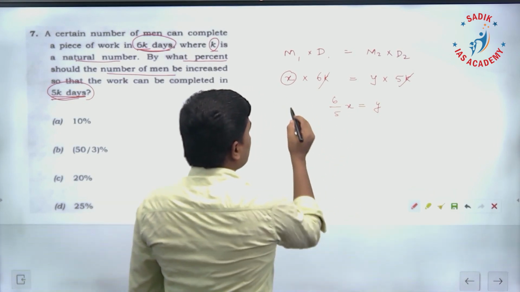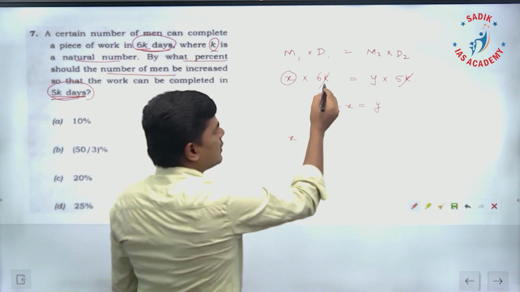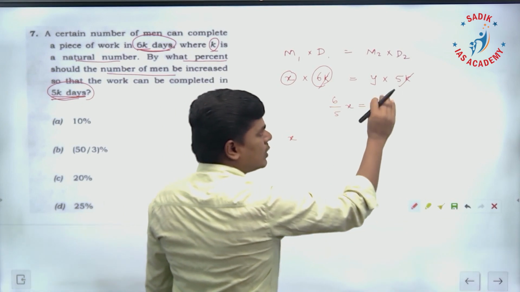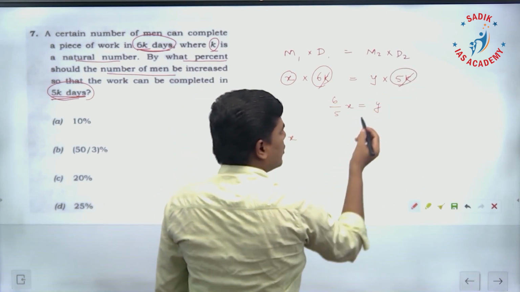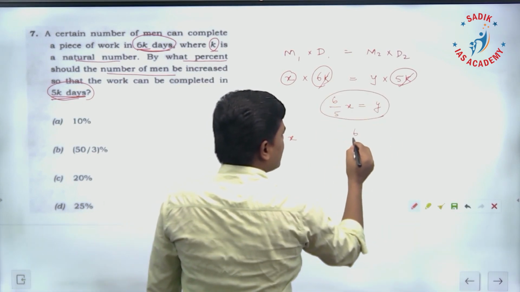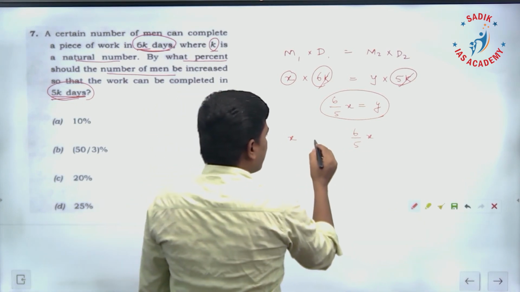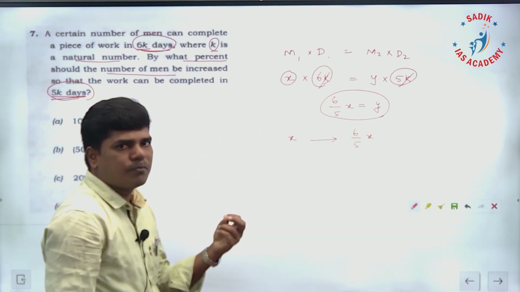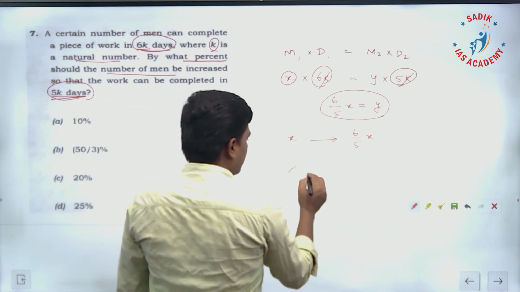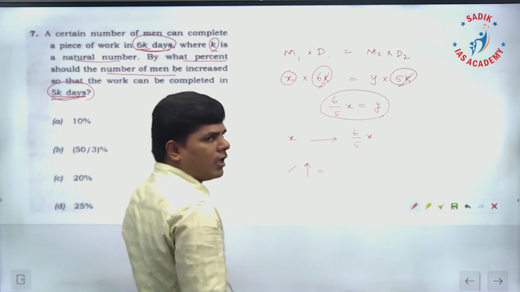That means x is the number of men required to complete the work in 6k days. Y is the number of men required to complete the work in 5k days. Therefore, y is 6 by 5x. So it is 1 point something, so the number of men is increased. Now they are asking what is the percentage. Percentage increase only we have to find, the percentage increase from x to 6 by 5x.